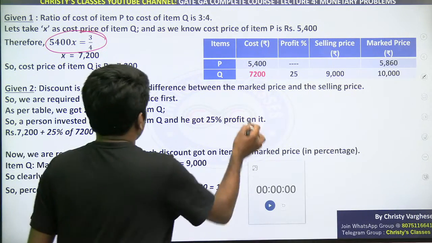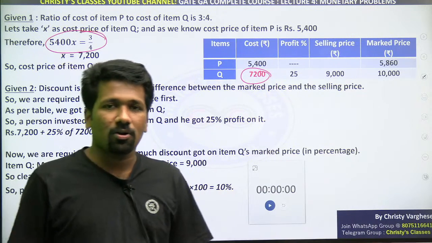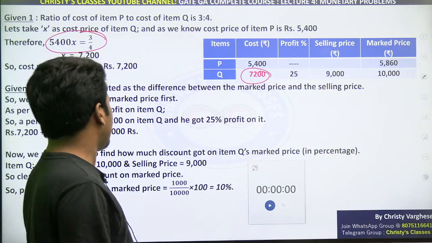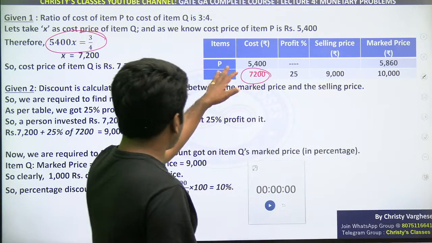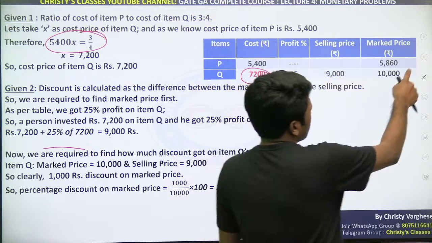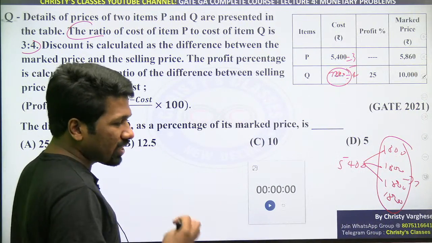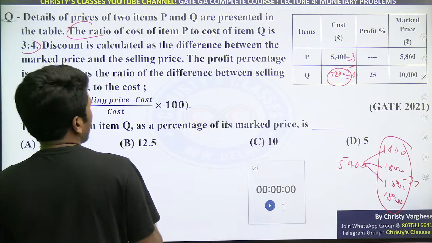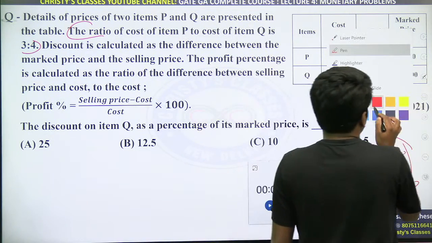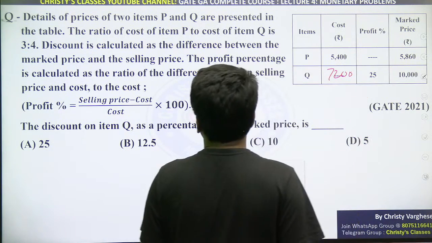Anyway, all of you understood whichever way 7200 how we obtained. Is it clear or not? Please respond. So that 3:4 ratio is given for that. So 7200 is clear. This is actually a very simple question as I told, but they have made the sentence such a way that you will take some time to understand what they are trying to ask. Okay, so we got this is 7200. Now let us read further.